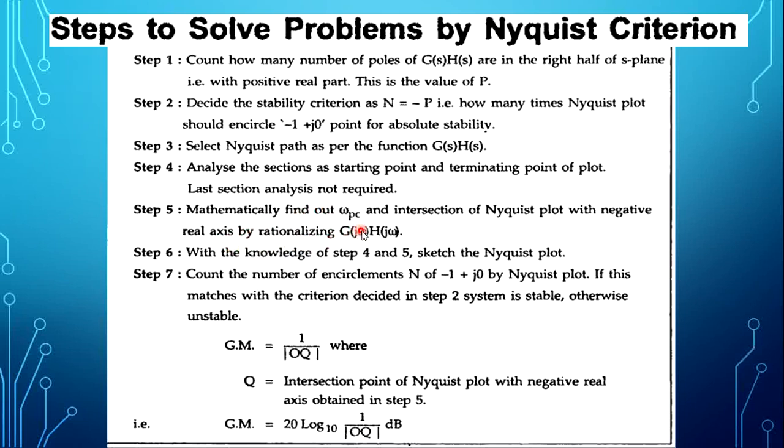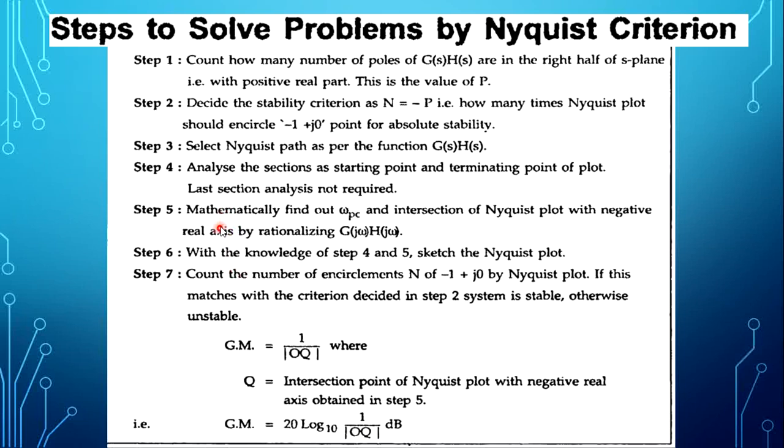Then mathematically we have to find omega pc, the intersection of the Nyquist plot with the negative real axis, by rationalizing g of j omega and h of j omega. In the last lecture we discussed how to do the mathematical calculation of phase crossover frequency. With the same procedure we calculate the phase crossover frequency of the Nyquist plot.